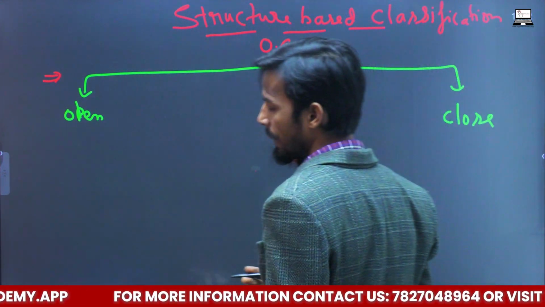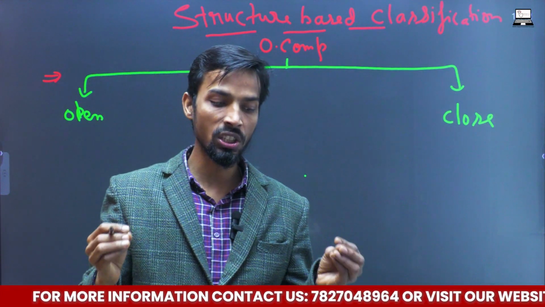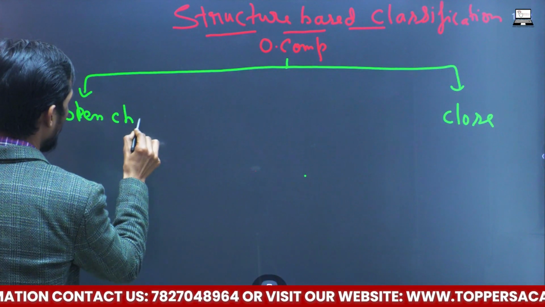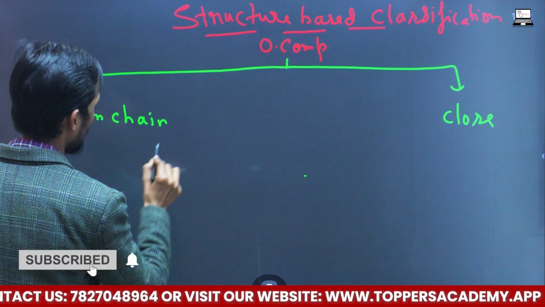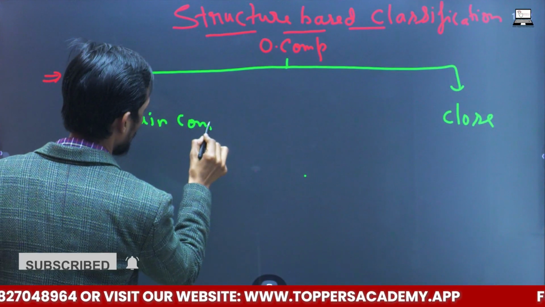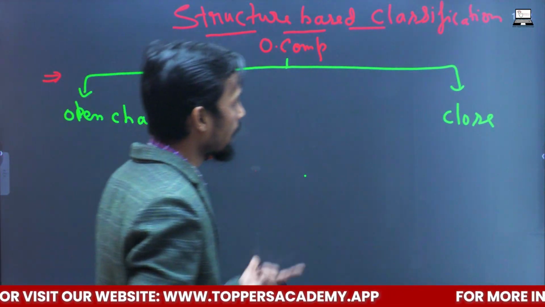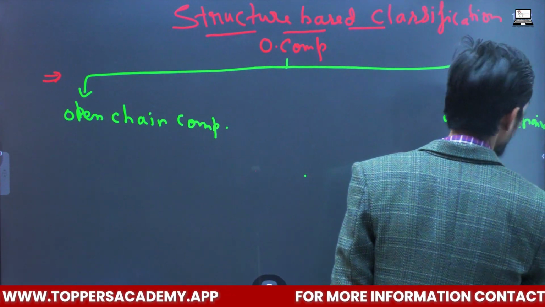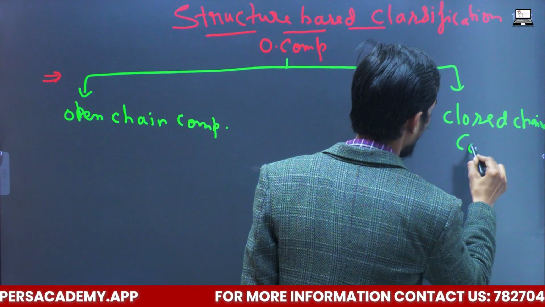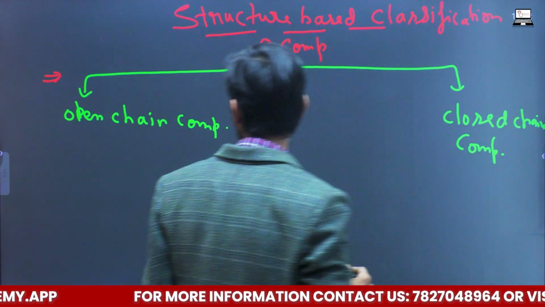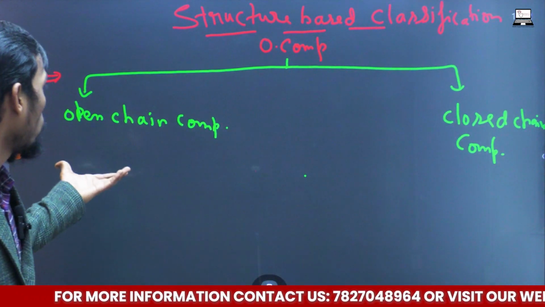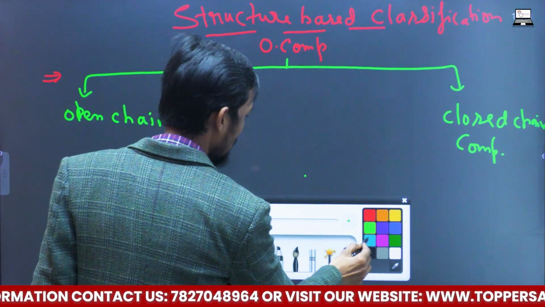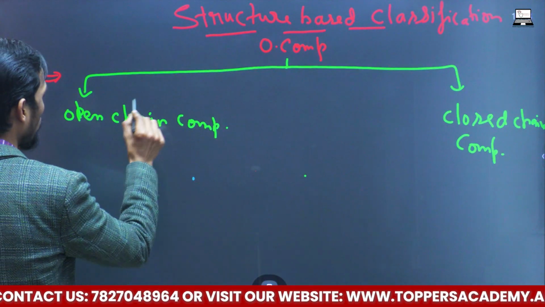What does open or closed mean? To be more precise, these are open chain compounds, and these are closed chain compounds. If I give you an example, an open chain compound can be like this.